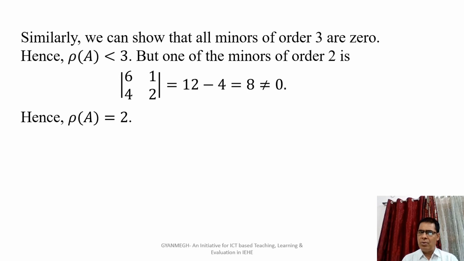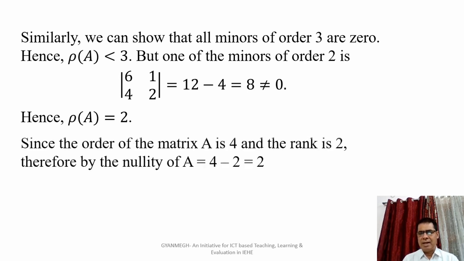Now we consider the minor of order 2 of the matrix A. The first minor, the determinant 6, 1, 4, 2, is obviously equal to 8, which is not equal to 0. Therefore, we can say that the rank of this matrix is 2.